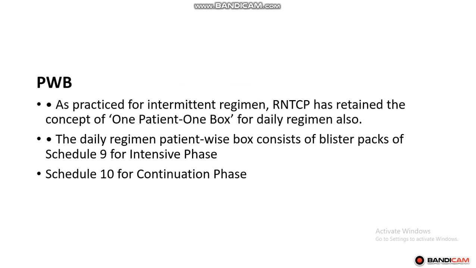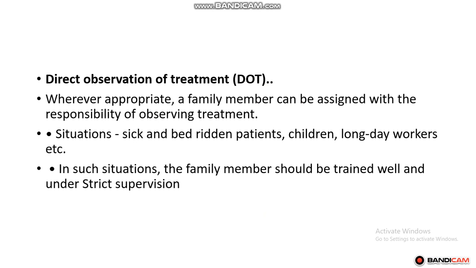The daily regimen patient wise box consists of blister packets of schedule 9 for intensive phase and schedule 10 for continuation phase. In the old intermittent regimen also we had this patient wise box. Here also this kind of box is maintained, and the strips are kept month wise for the intensive phase and continuation phase.